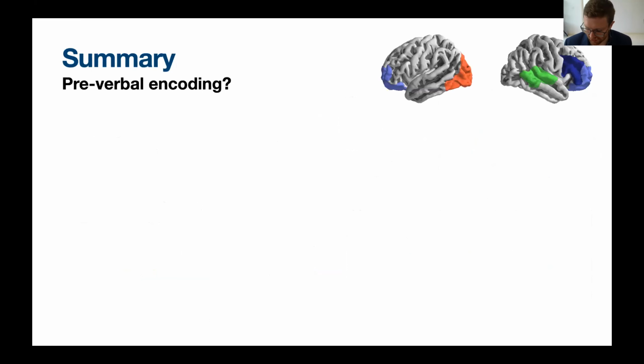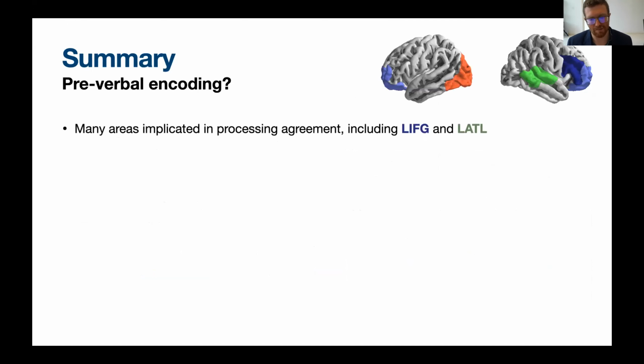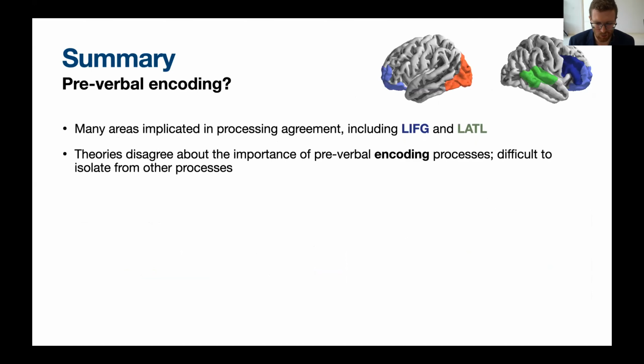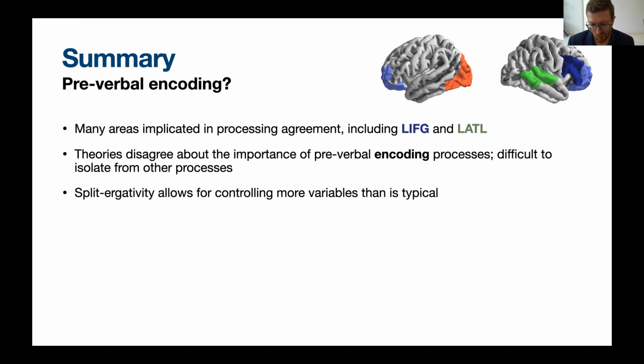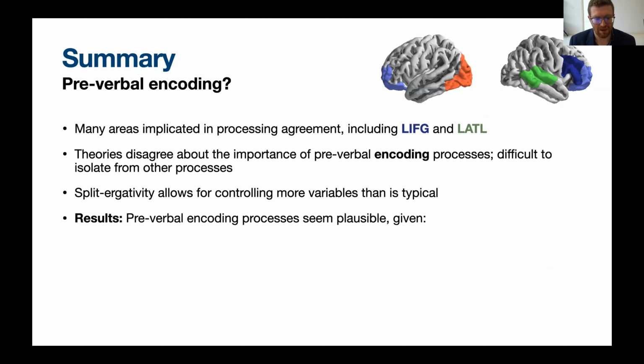So just to start wrapping up, here is the summary. There's a question about where in the brain agreement processing is occurring and which phase of processing we should be interested in looking at. One thing that is interesting is that LIFG and LATL are prime candidates for agreement processing in the neurolinguistic literature, but those are not particularly interesting areas in the analysis we've looked at so far. But I do think that the when question does seem to have some kind of answer.